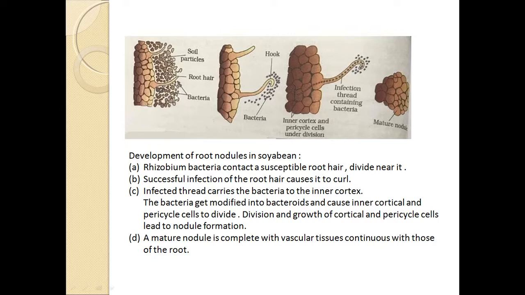You can see bacteria surrounding the root hair and helping in fixing the nitrogen. Rhizobium bacteria are the nitrogen fixers here, which help in the formation of root nodules, and by forming these root nodules, they help in fixing the nitrogen into ammonia, so that ammonia can be easily used by the plants.